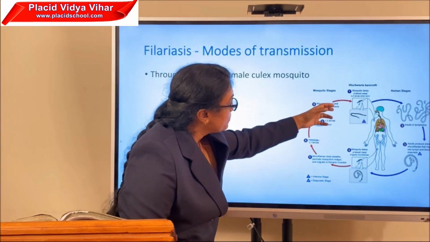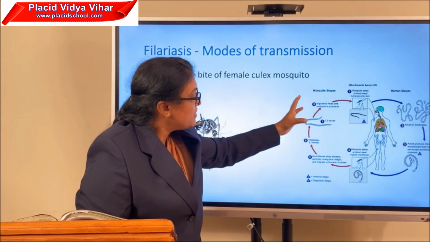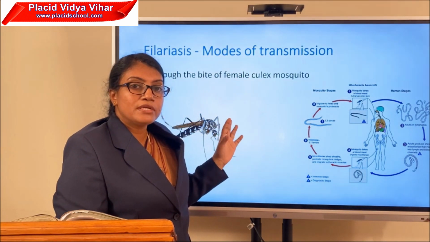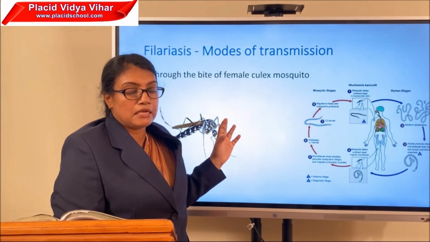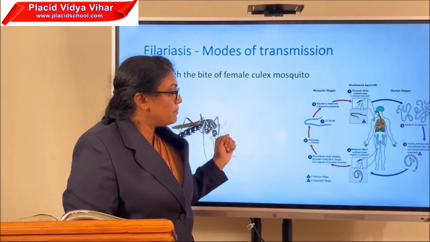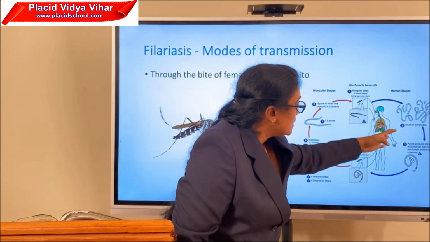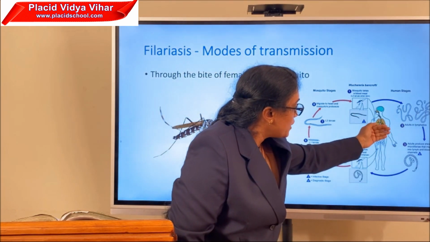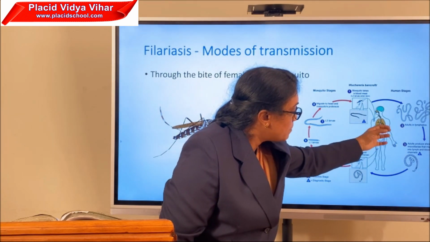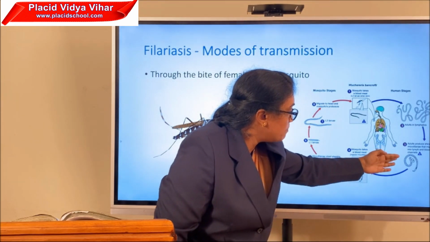Now you can look here, showing the life cycle of the filarial worm. The filarial worm is a digenetic parasite. That means it requires two hosts to complete its life cycle. One is human beings, the other one is the female Culex mosquito. The different stages develop in the human body. Then it enters the lymphatic vessel. The larva is known as microfilariae. It migrates into lymph and blood channels.